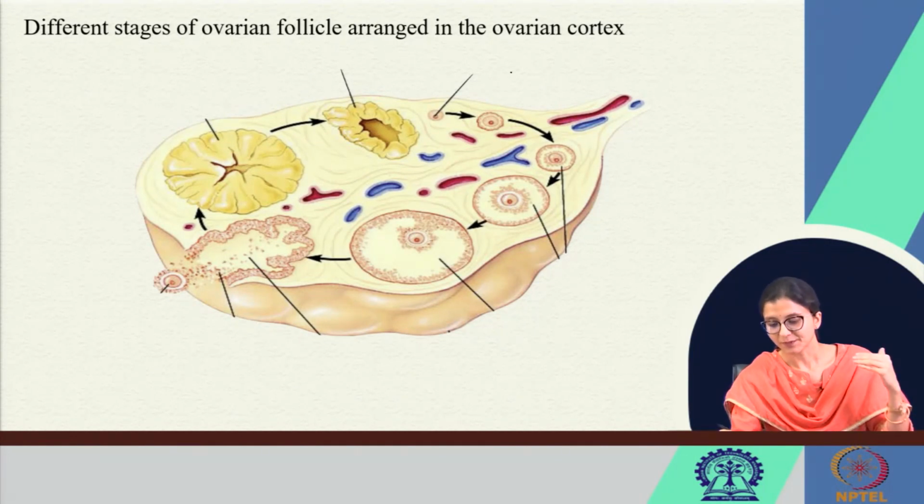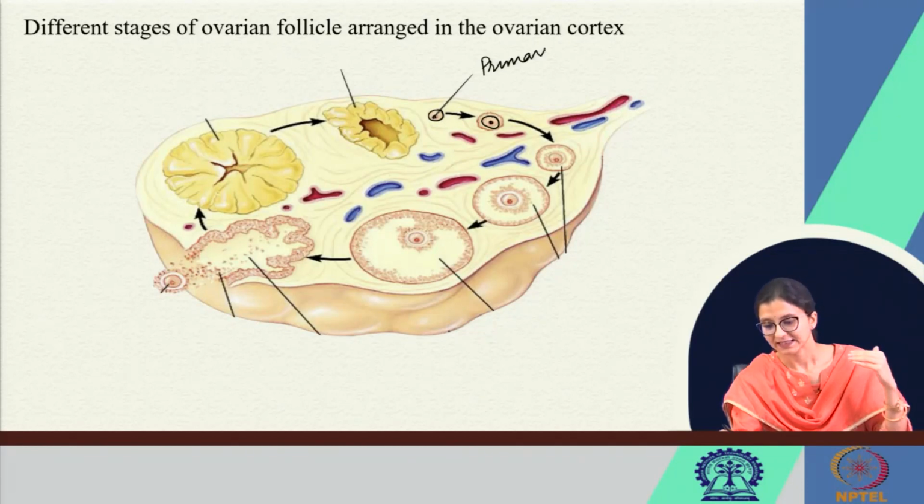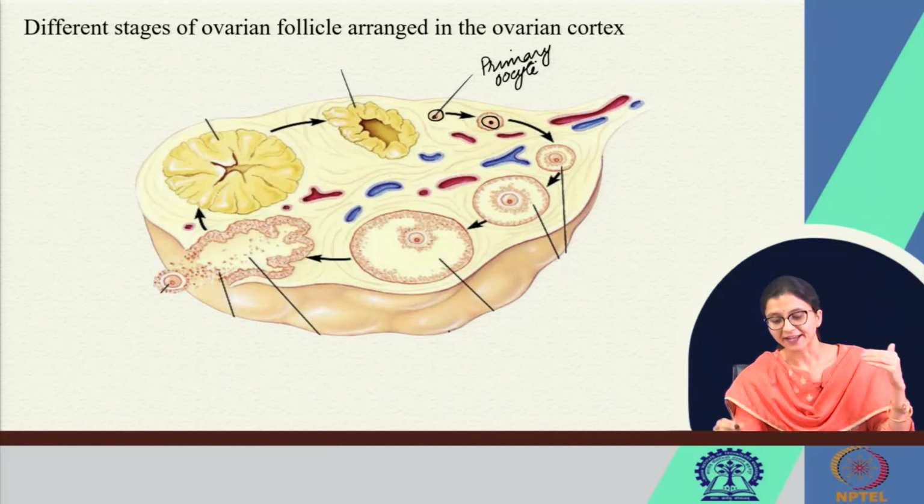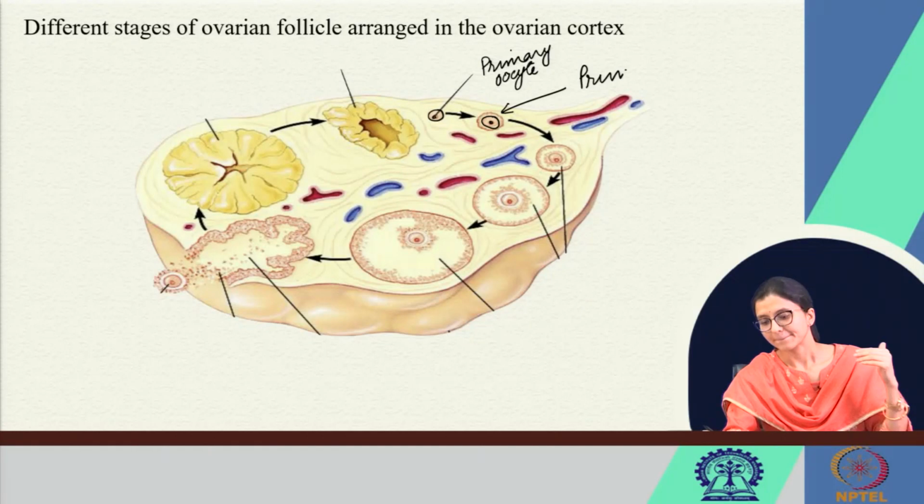So, this is the primary oocyte, and the primary oocyte gets covered by granulosa cells. This forms the primordial follicle.